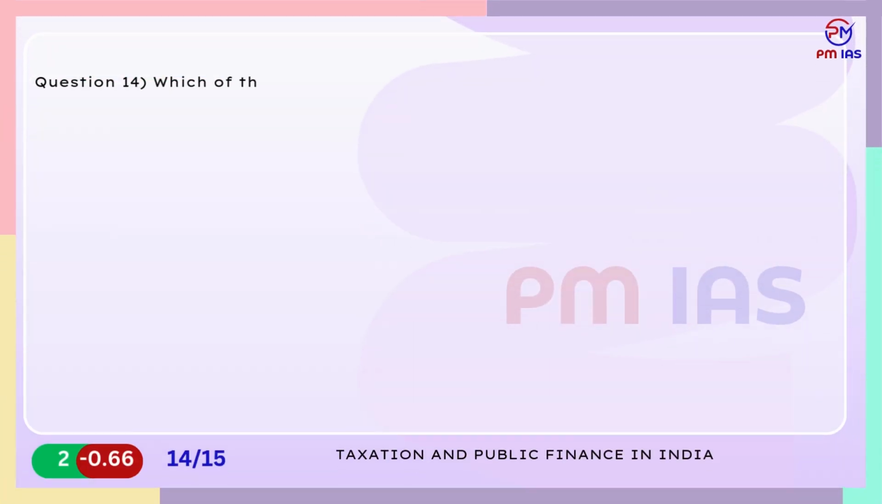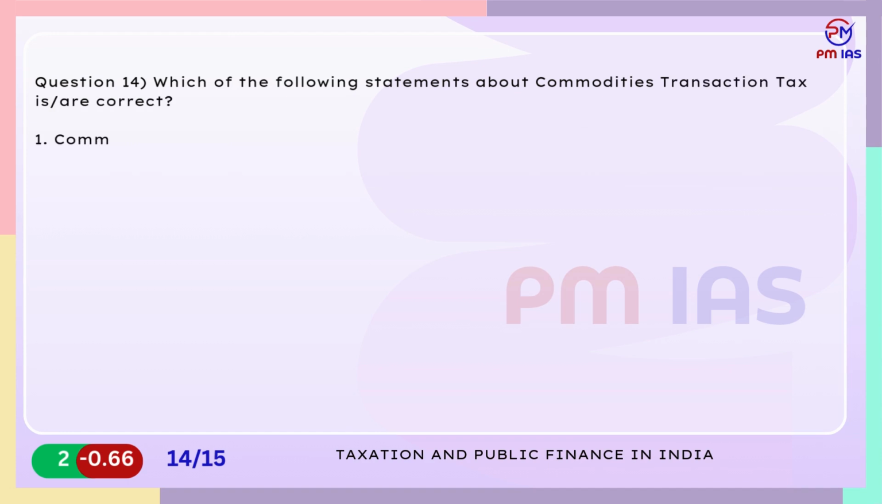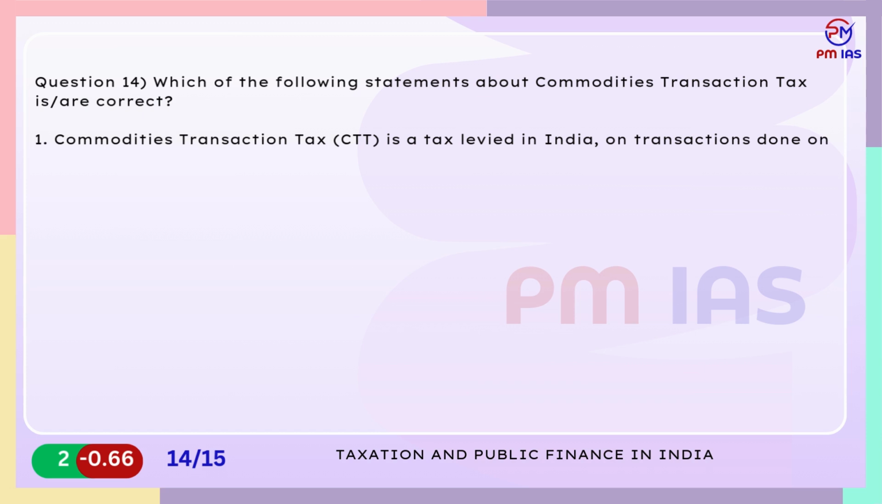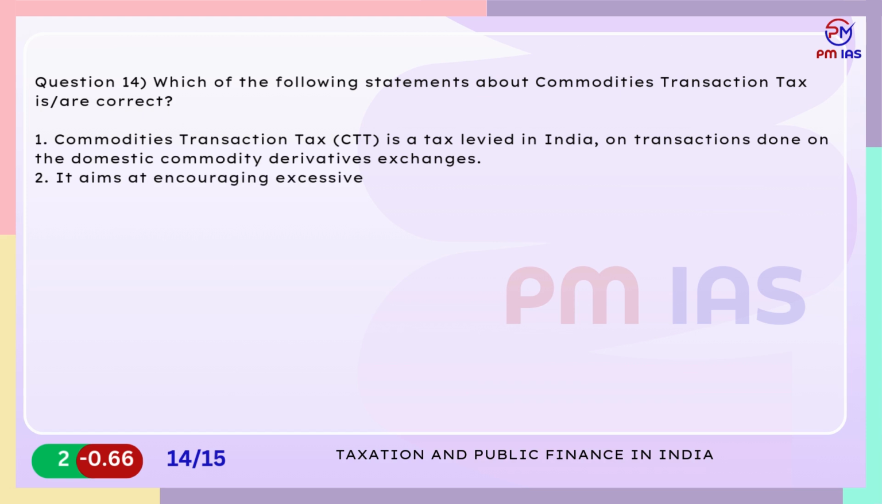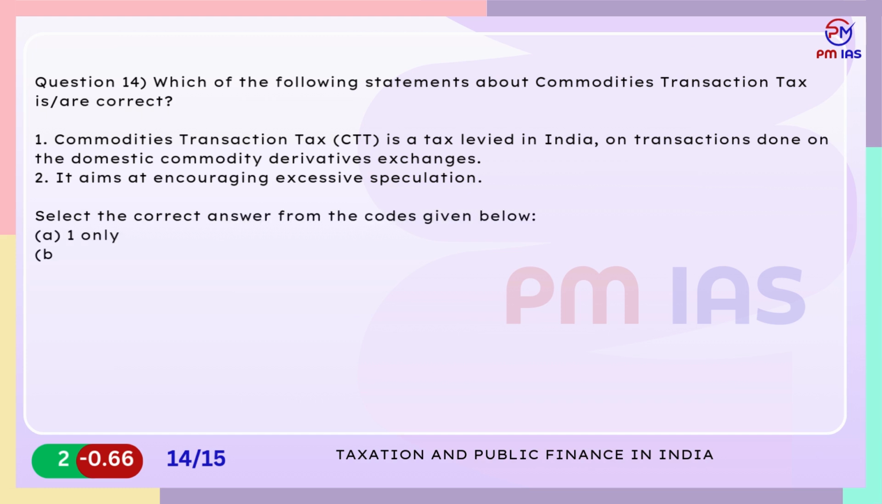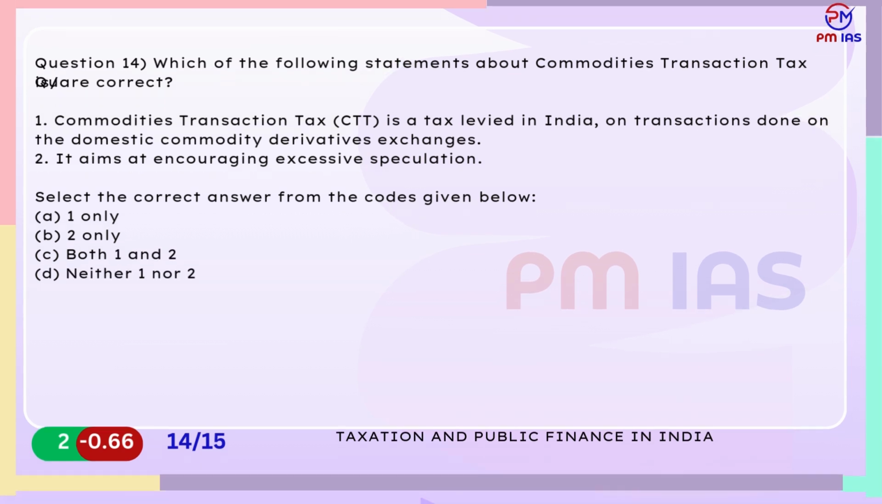Question 14. Which of the following statements about commodities transaction taxes are correct? 1. Commodities transaction tax, CTT, is a tax levied in India on transactions done on the domestic commodity derivatives exchanges. 2. It aims at encouraging excessive speculation. Select the correct answer from the codes given below. A. 1 only. B. 2 only. C. Both 1 and 2. D. Neither 1 nor 2.